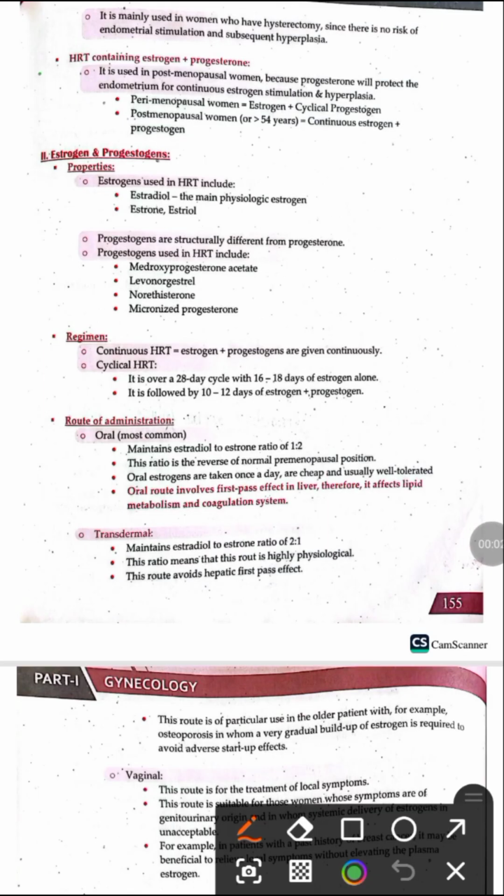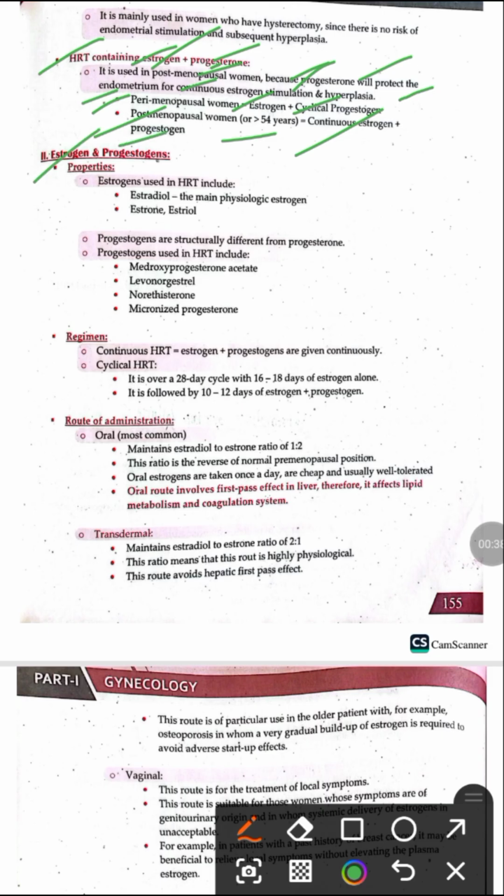Second one is the HRT containing estrogen and progesterone. They are advised in postmenopausal women, and they include both estrogen and progesterone. The progesterone is used to prevent the endometrium from the continuous stimulation of estrogen and prevent endometrial hyperplasia. In premenopausal women, we give estrogen and cyclical progestogen in the HRT, whereas in postmenopausal women who are more than 54 years of age, we give continuous estrogen and progesterone.